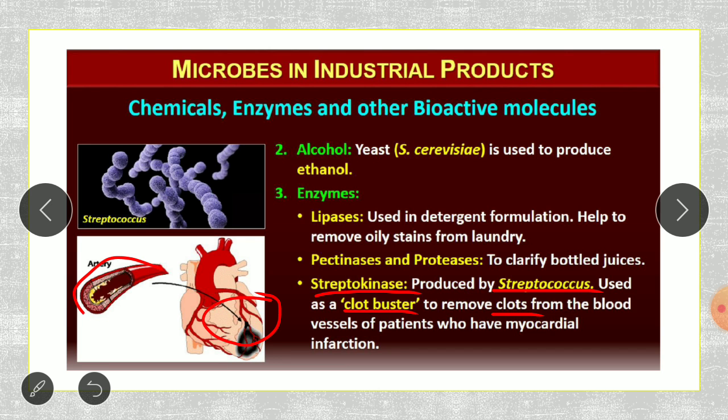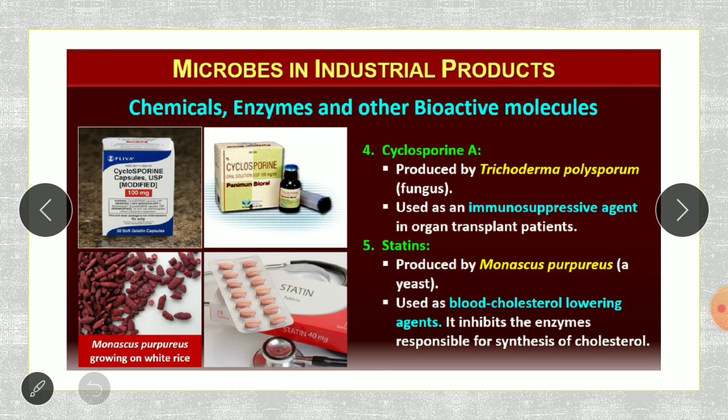So if there is a blockage in the blood vessels, which can lead to myocardial infarction, that is some problem in the beating of the heart, then these clots can be removed by using the enzyme streptokinase, and hence the streptokinase is also called the clot buster. So this is the streptokinase, again an important enzyme.